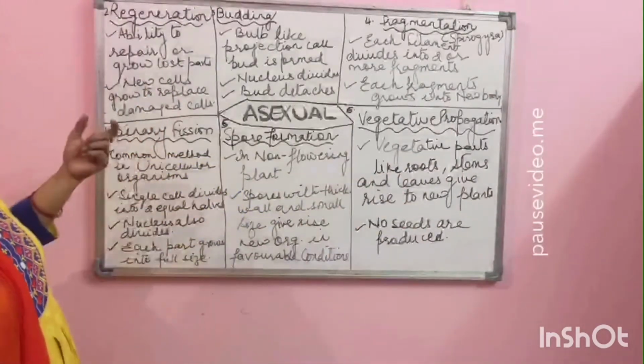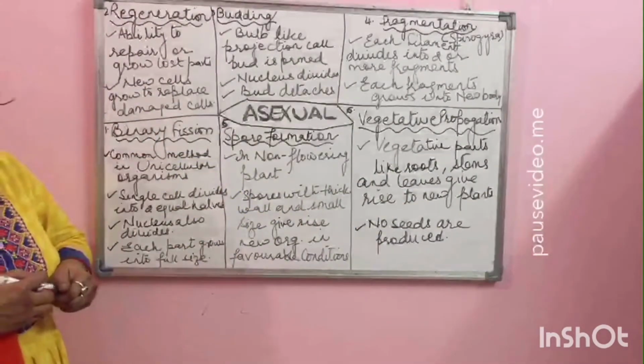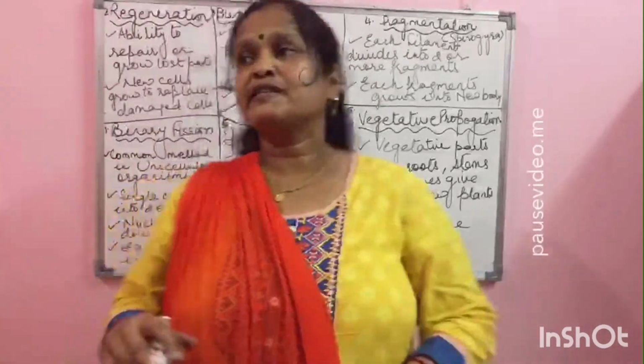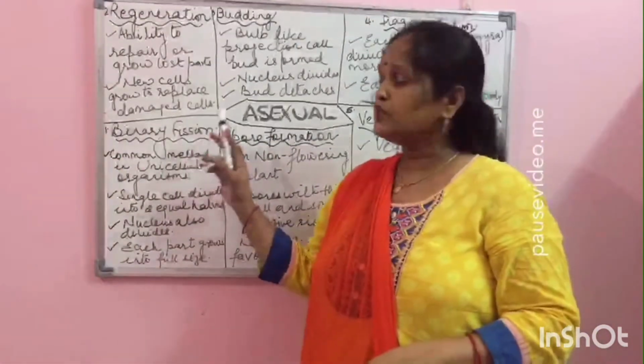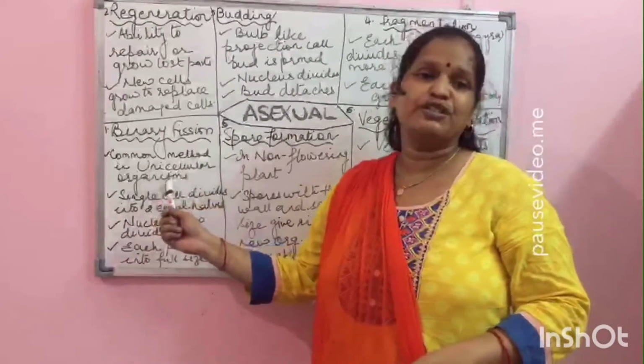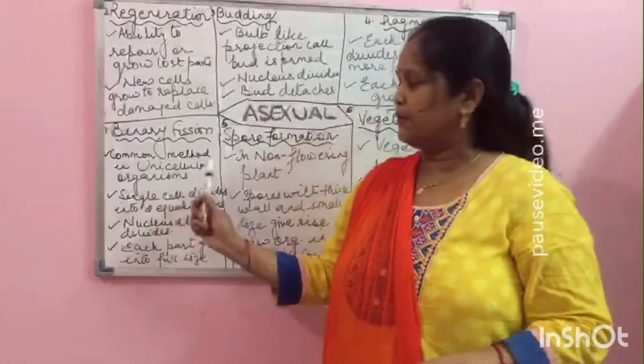First I'll discuss the first method of asexual reproduction, that is binary fission. Now, this is a common method in unicellular organisms like bacteria.